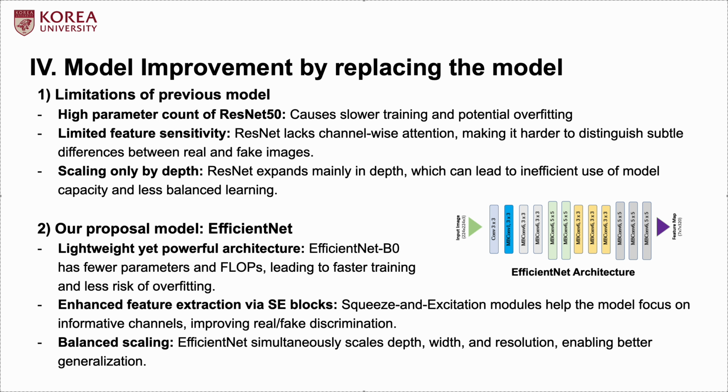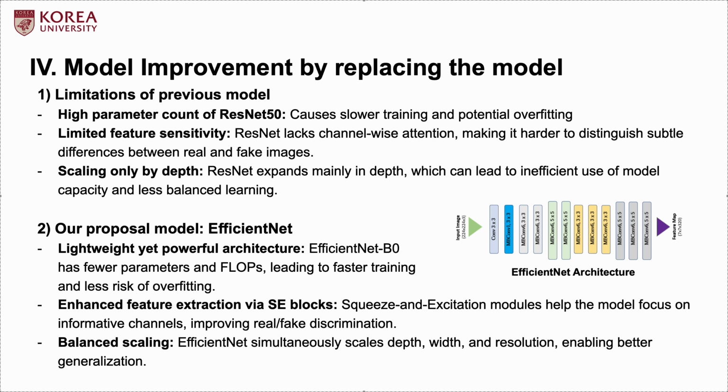Third, ResNet mainly scales in depth, which limits its efficiency compared to modern models that apply balanced compound scaling strategies. To address these issues, I replaced ResNet with EfficientNet, which could solve these limitations.